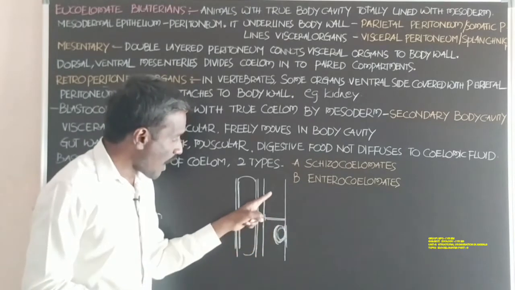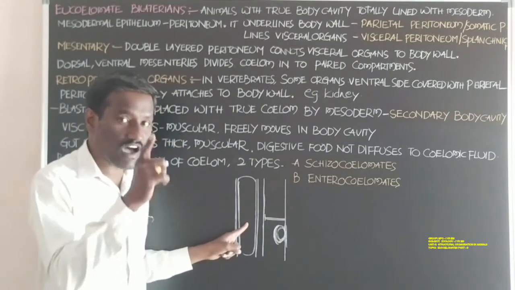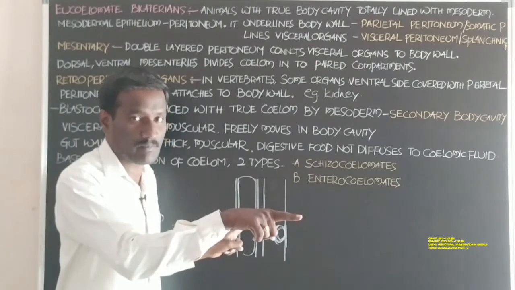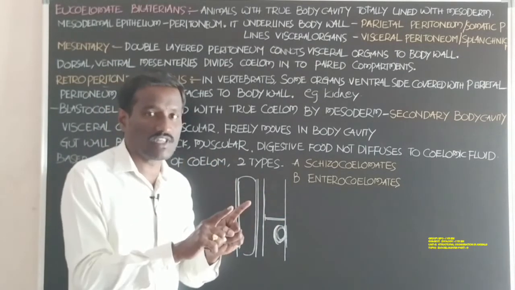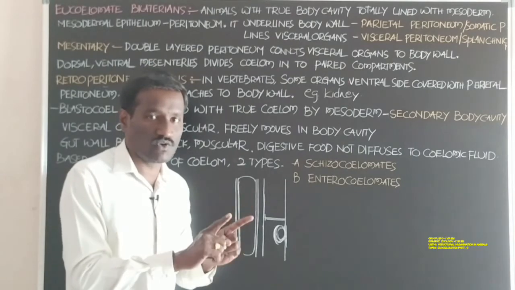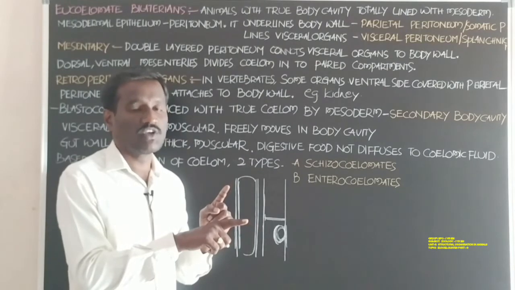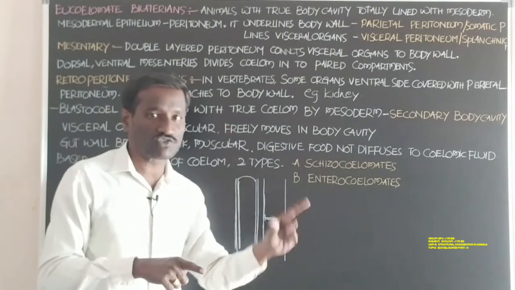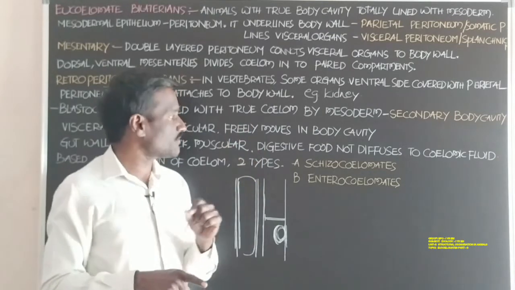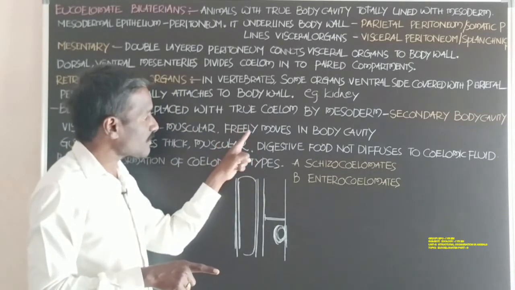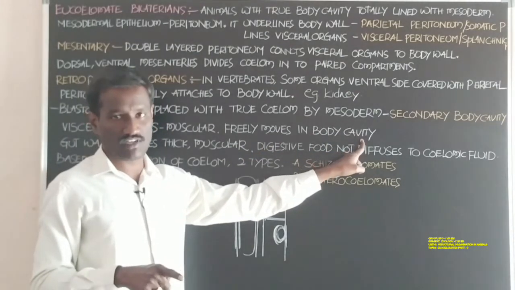Student, the organs present in the body cavity are covered with the peritoneum. When they are covered with the peritoneum of the mesoderm, they become muscular and allow free movement, and the organs also move freely in the body cavity.